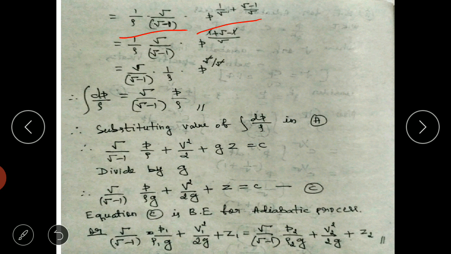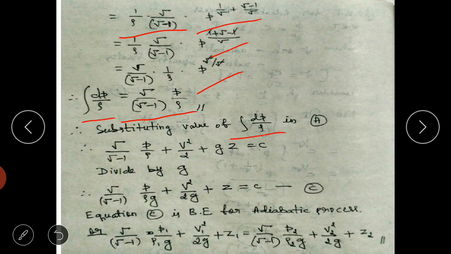So on taking LCM we will get plus 1 minus 1 cancelled. So in the next step we will get p raised to gamma divided by gamma, that is also getting cancelled. So finally we will get a simple term for this dp by rho integration term, gamma divided by gamma minus 1 into p by rho.